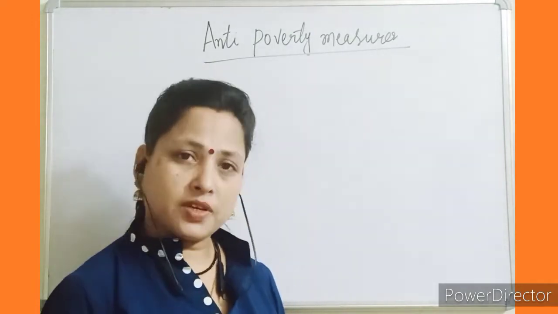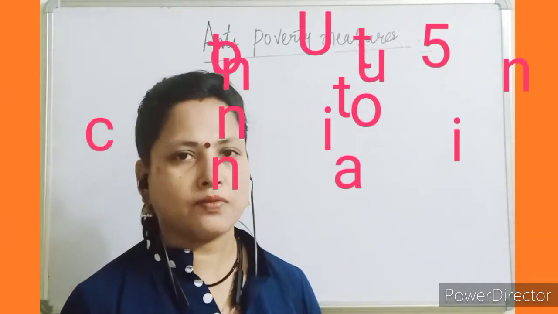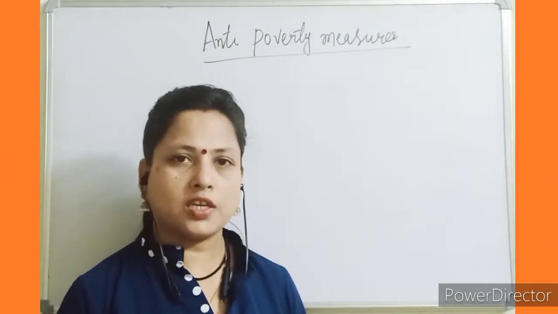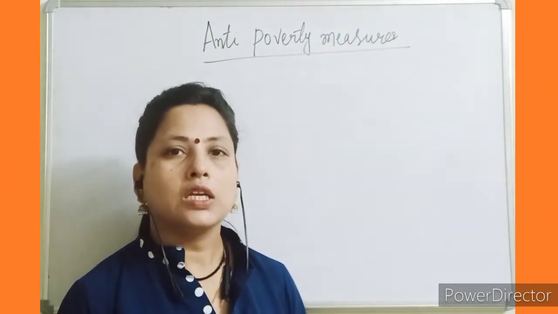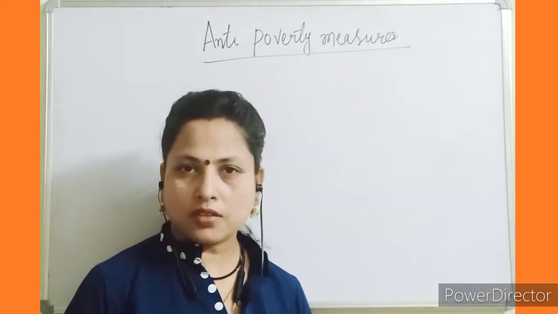In this unit, this is unit 5 I am going to discuss. It is the continuation of unit 5. Here I have already discussed the causes of poverty. Today I will discuss anti-poverty measures under this part.